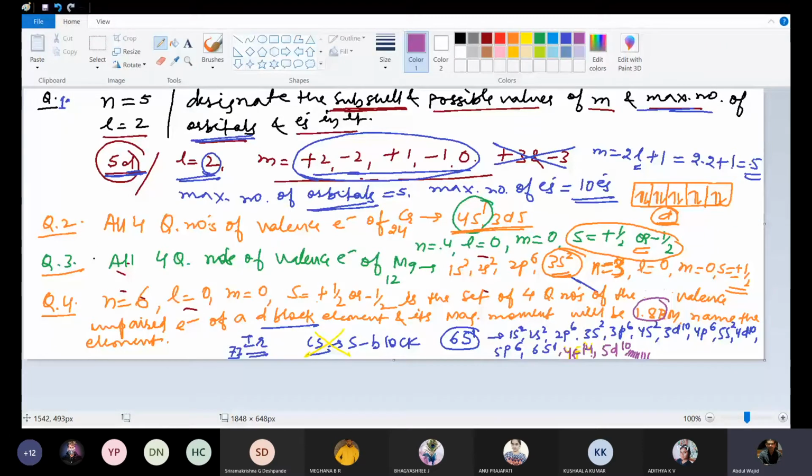That means only one unpaired electron, and that one unpaired electron is already written here. So this can't be d1 to d9, any number. This must be paired. So here it is 55, 55 plus 14 is 69, 69 plus 10 will be 79. 79 is Au, gold.